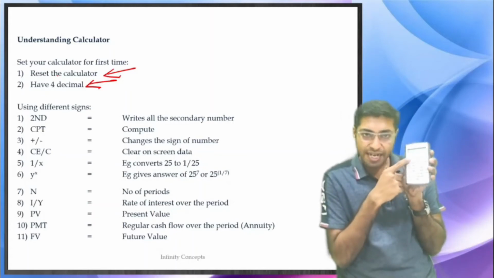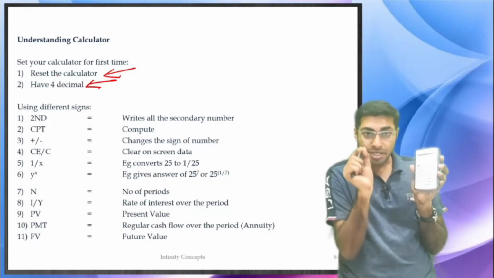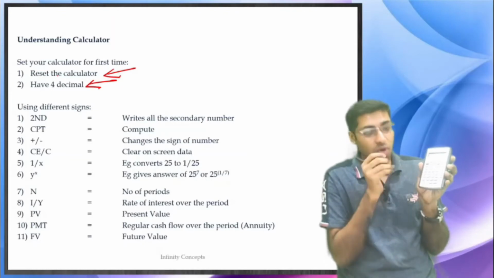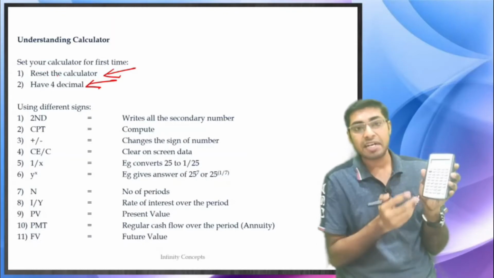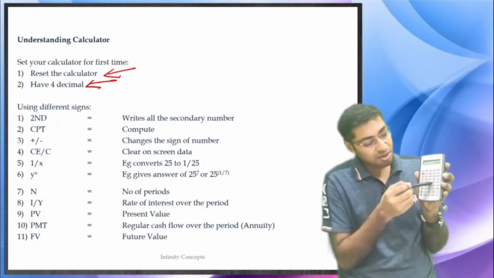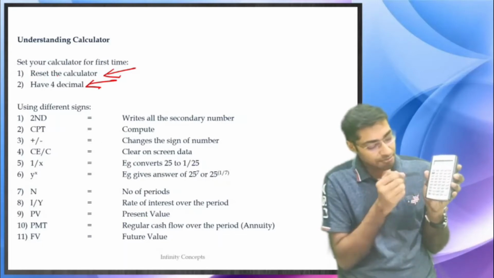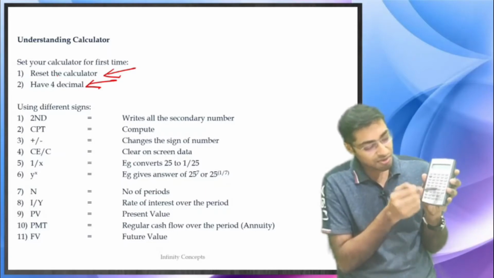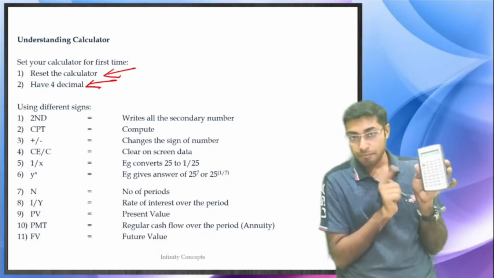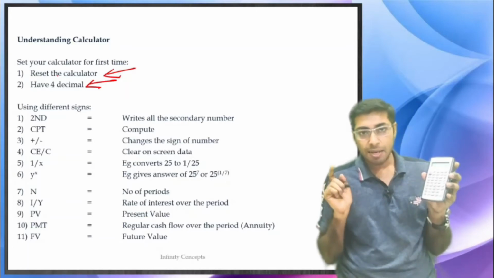Once you press second, all the figures written above the numbers or above the pads, above 1 2 3, above 4 5 6, above plus, above equal to, everywhere something is written, that is activated. So the function of second is to activate all the secondary functions.